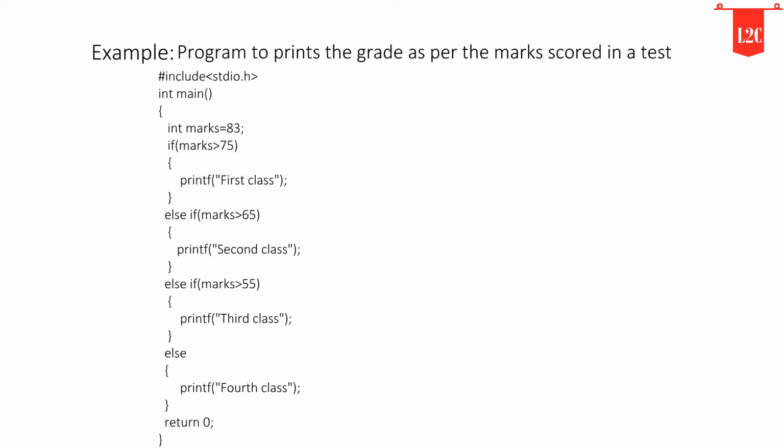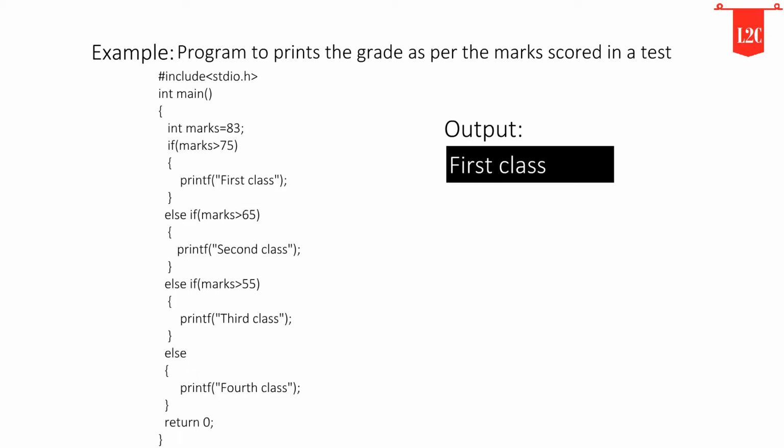If the first test condition turns out false, then it is compared with the second condition. This process will go on until all expressions are evaluated, otherwise, control will go out of the else if ladder, and the default statement will be printed. Try modifying the value, and notice the change in the output. This is the output of this program.